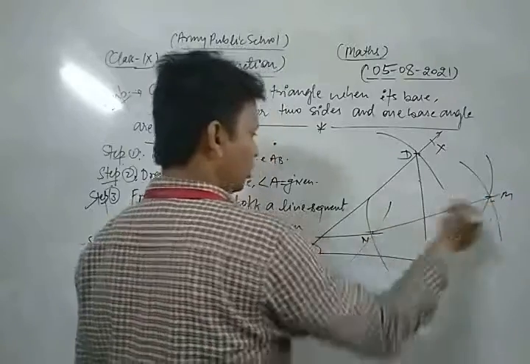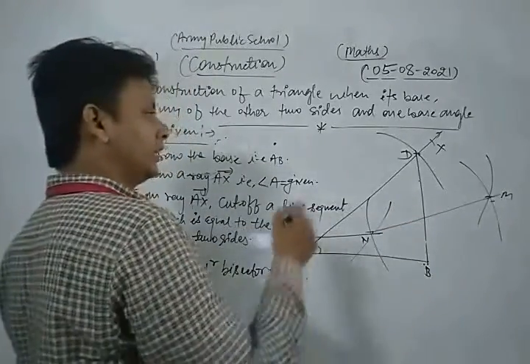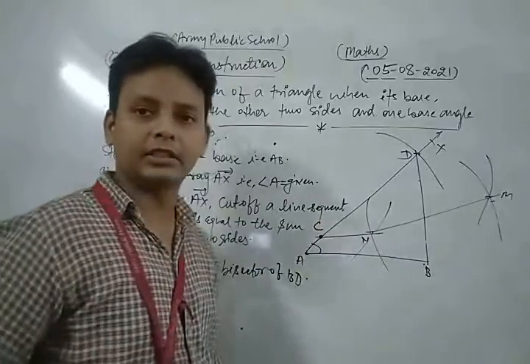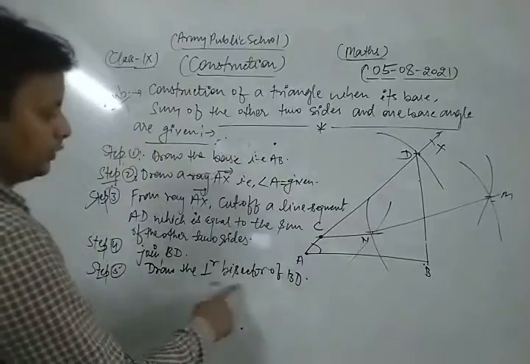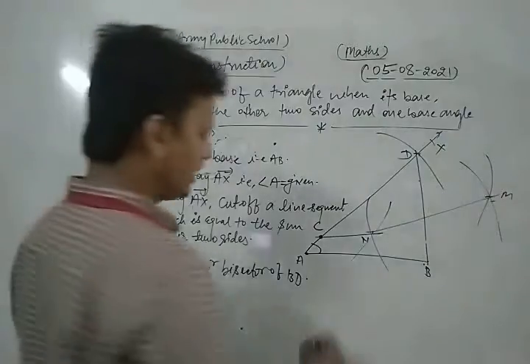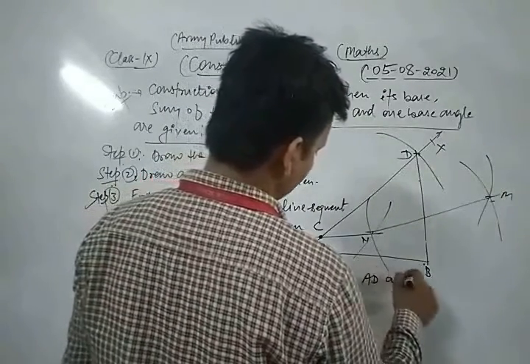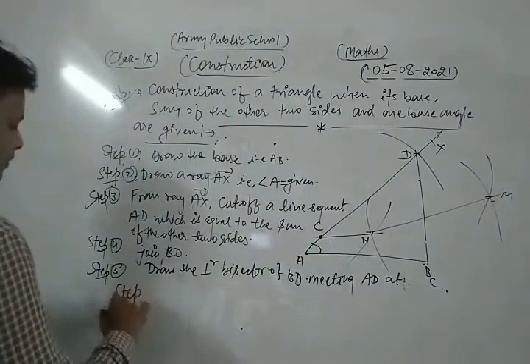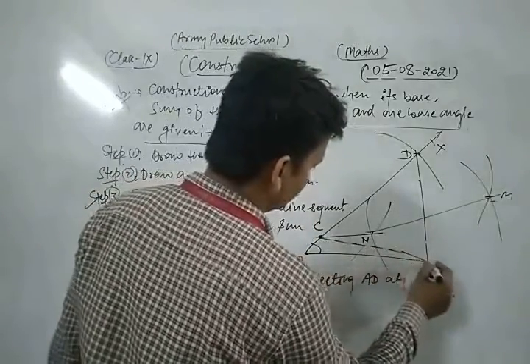Suppose that this is the perpendicular bisector, and this perpendicular bisector of the line segment BD intersects AD at point C. Now draw the perpendicular bisector of BD, meeting AD at C. Now in the next step, step 6, join BC.